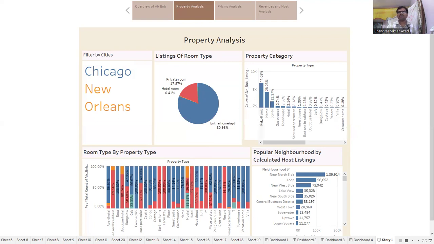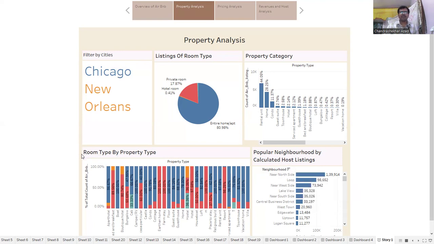If we talk about the property category, then rental units are 44.05%, homes are 28.25%, condos are 11.37%, guest suites are 2.74%, townhouses are 2.5%, hotels are 2.14%. The maximum calculated host listings are in Near North Side, Loop, Near West Side, Lakeview, Near South Side. These are the most active neighborhoods present in these cities.